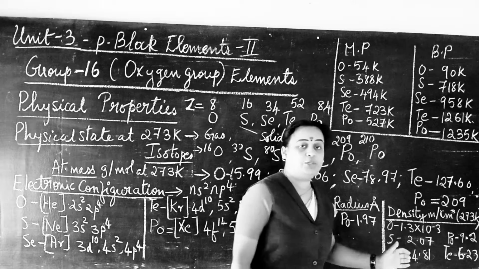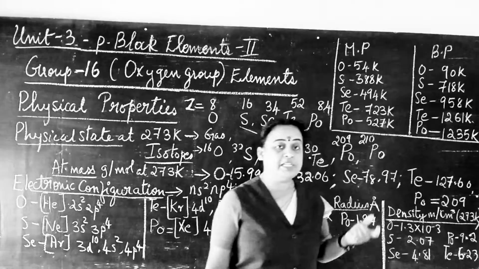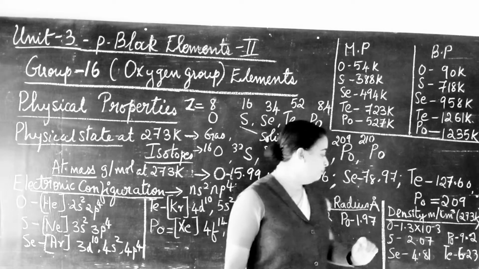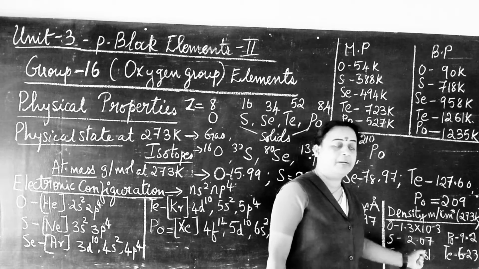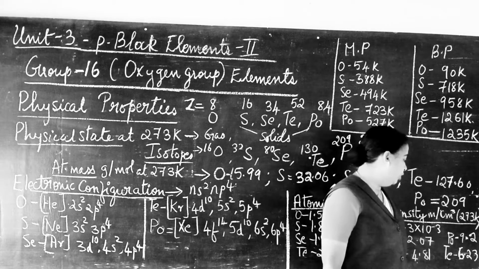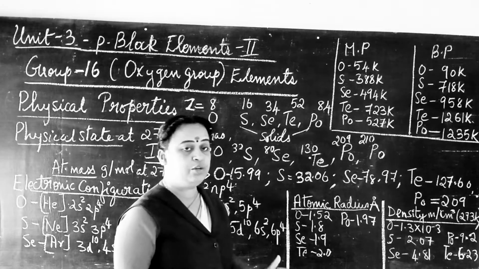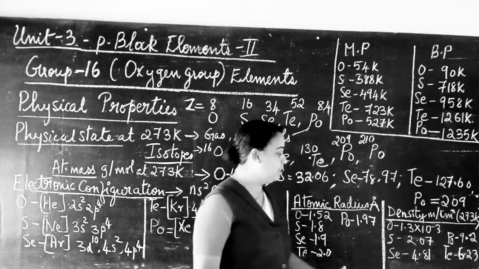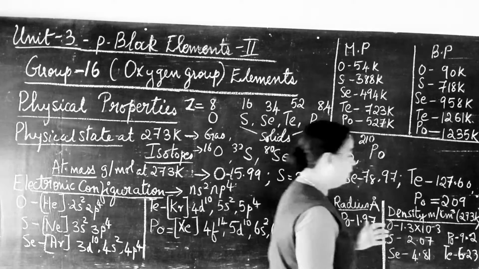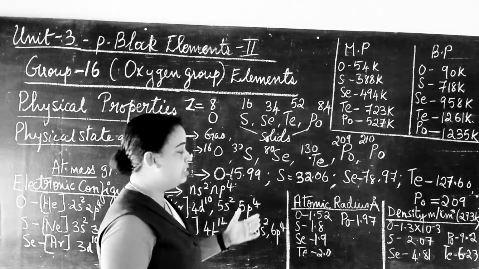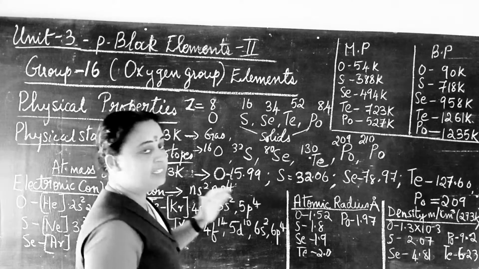Likewise the density: the density of oxygen is 1.3 into 10 to the minus 3 gram per centimeter cube at 273 Kelvin. For sulfur it is 2, for selenium it is 4.81, for polonium it is 9.2, and for tellurium it is 6.23. Likewise, coming down the group, density is increasing. The highest density is exhibited by polonium, 9.2, and the lowest density is for oxygen, 1.3 into 10 to the minus 3. So that's it about your density.